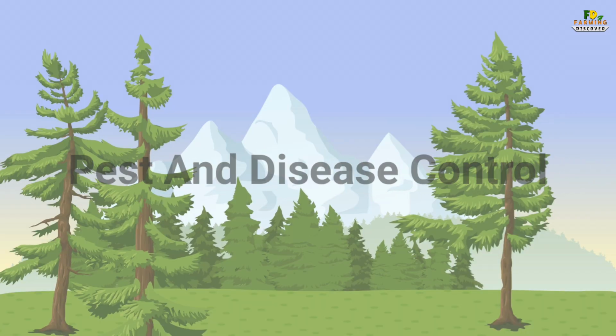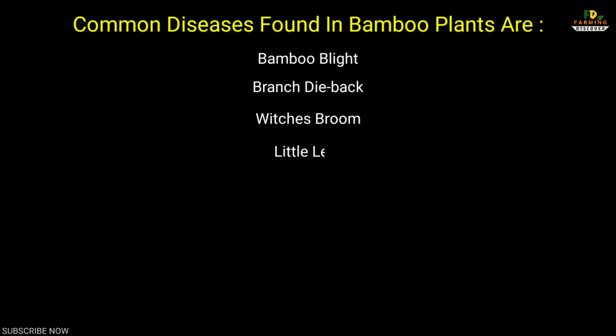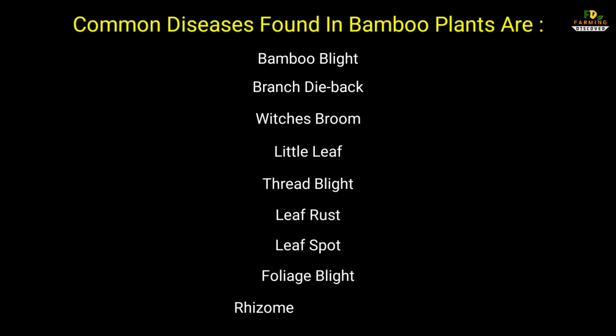Pest and disease control. Common diseases found in bamboo plants are bamboo blight, branch dieback, witch's broom, little leaf, thread blight, leaf rust, leaf spot, foliage blight, rhizome and root rot.